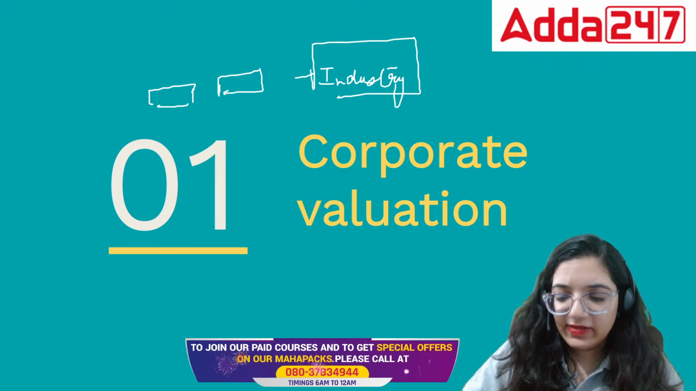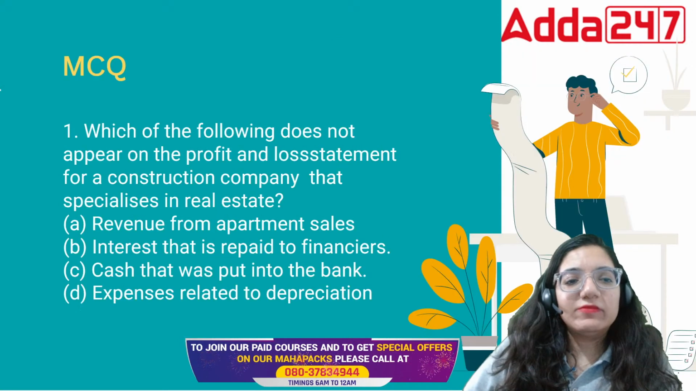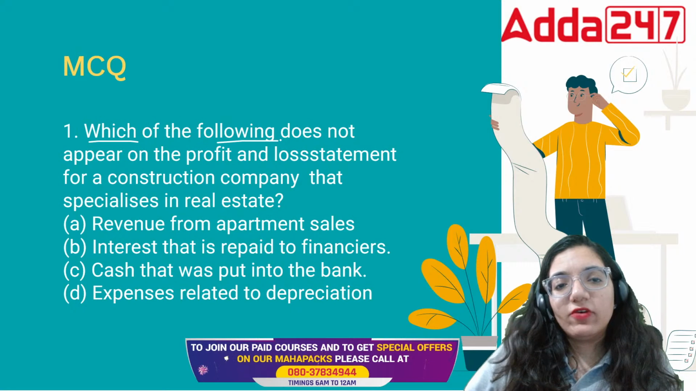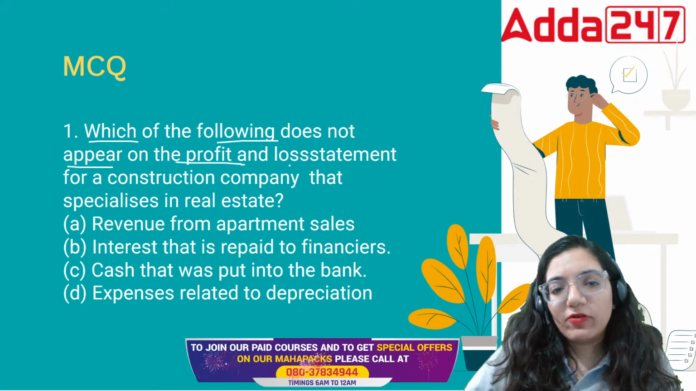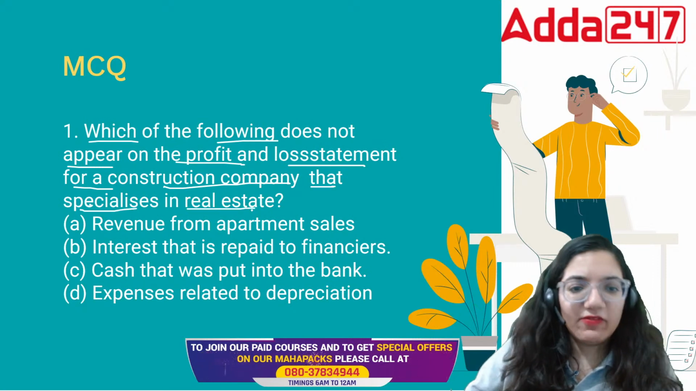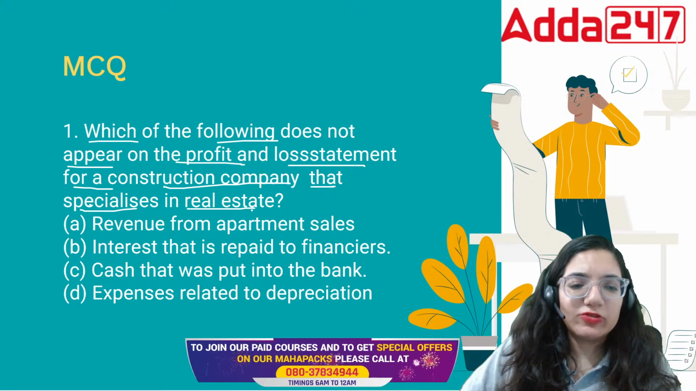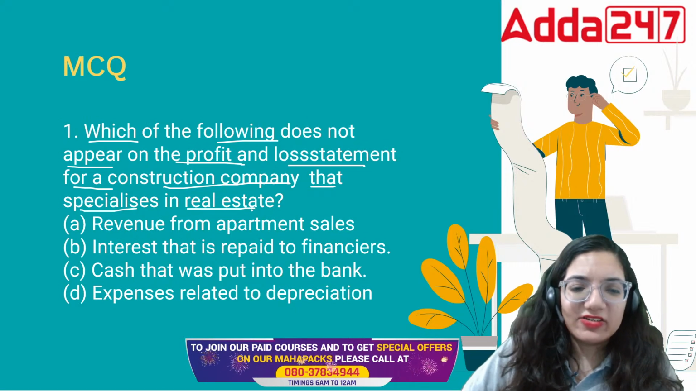Done? Now let's continue further. Here comes the first question, everyone. Which of the following does not appear on the profit and loss statement for a construction company that specializes in real estate? Revenue from apartment sales, interest that is repaid to financiers, cash that was put into the bank, or expenses related to depreciation.